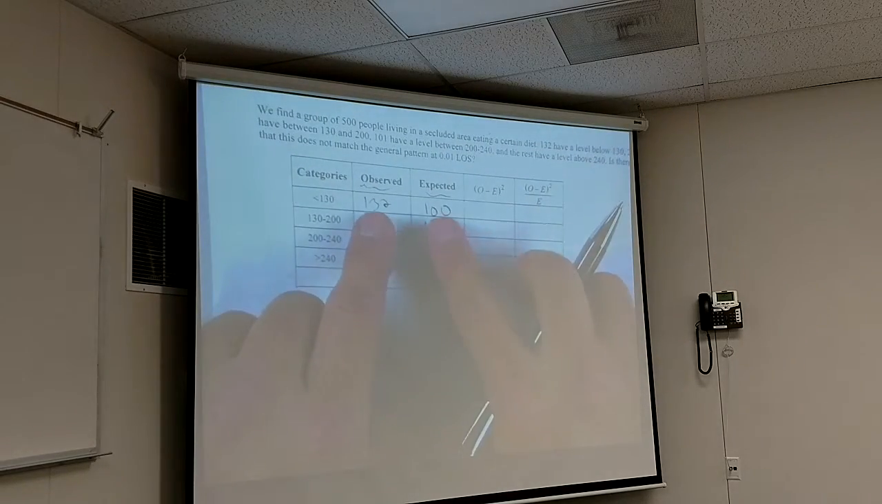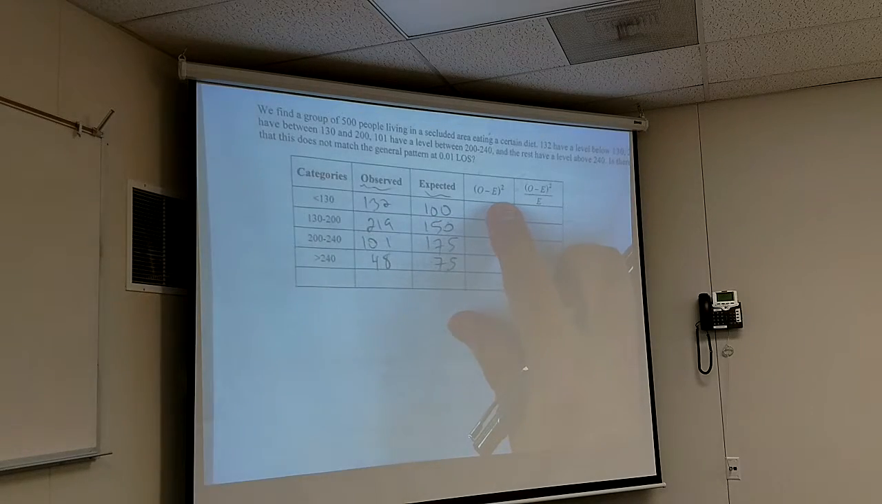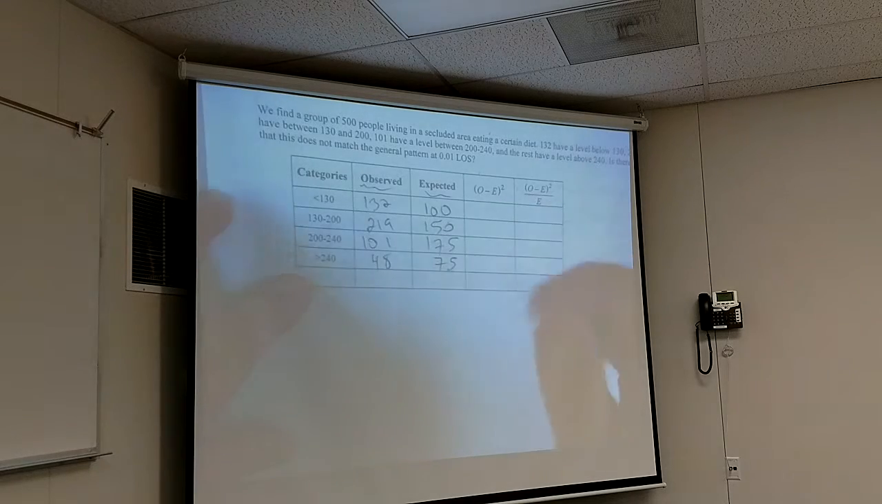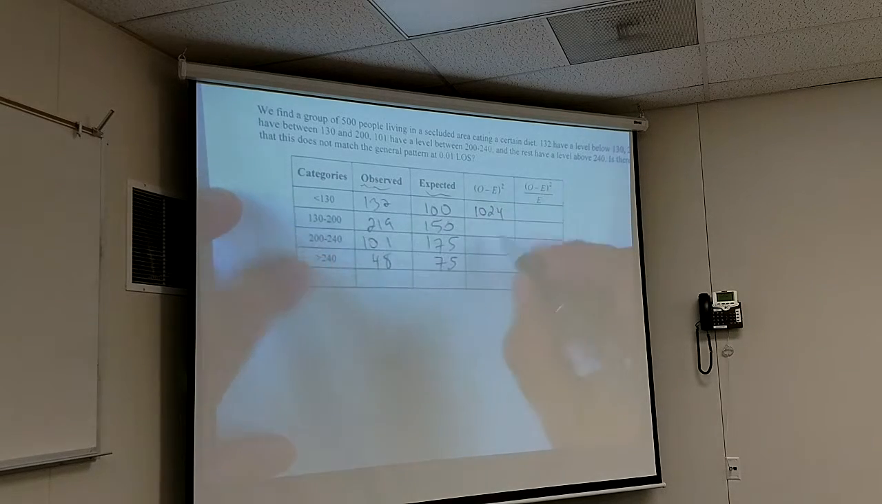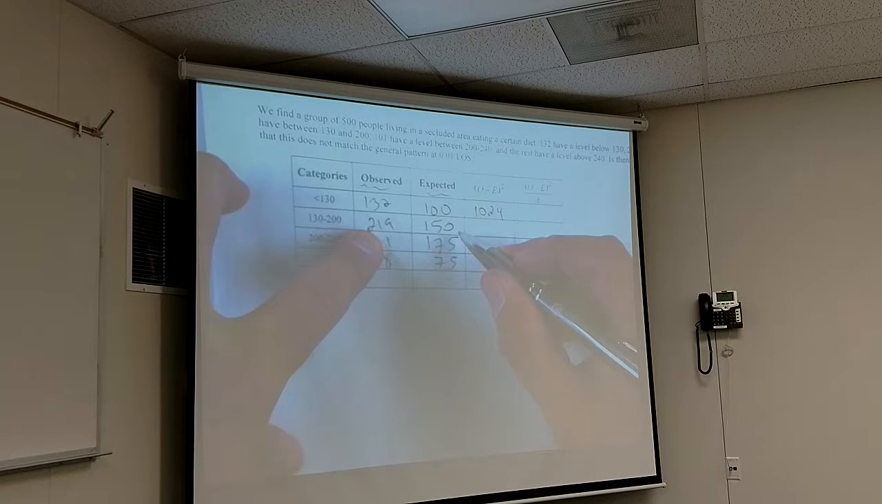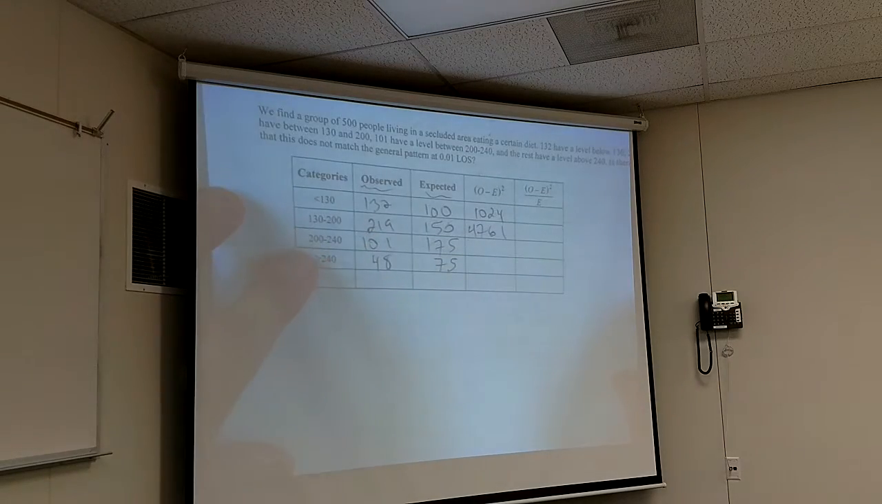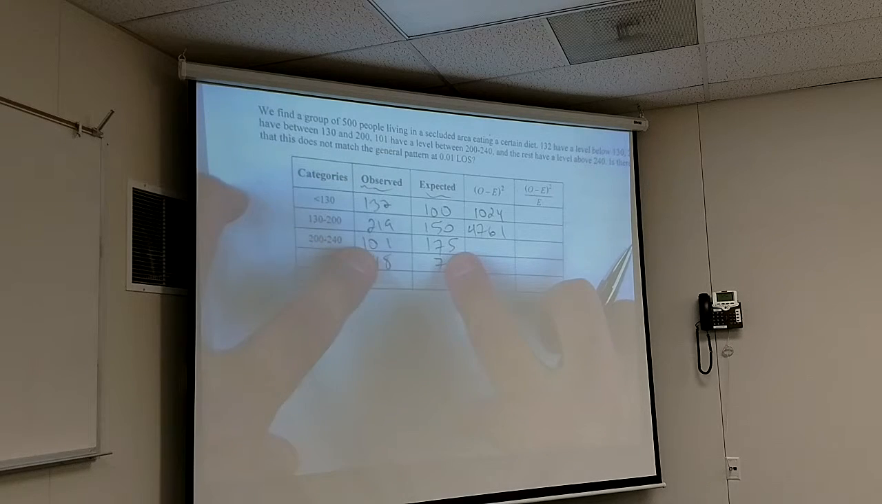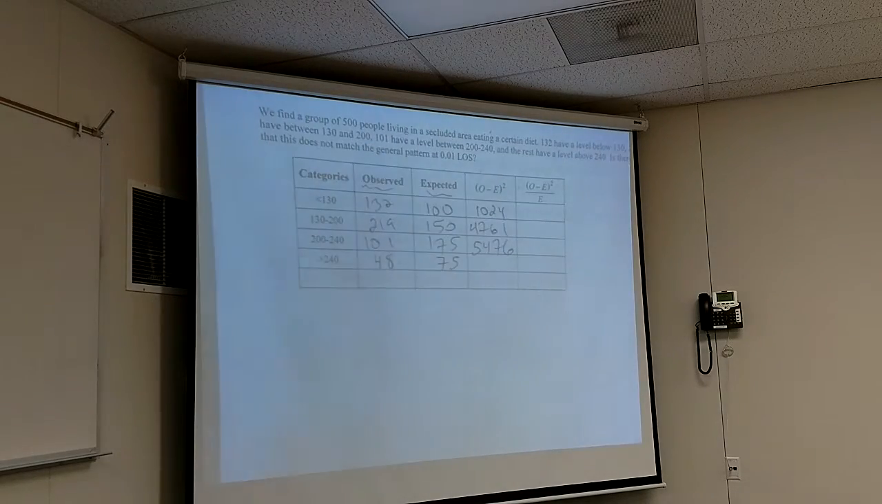So let's see here. It would be 32 squared. What's 32 squared? 964? What is it? 1024. What about this one, what is this going to be? 69 squared. 4,760. Do it again. 4,761. And then this is going to be 74 squared. 5,476.